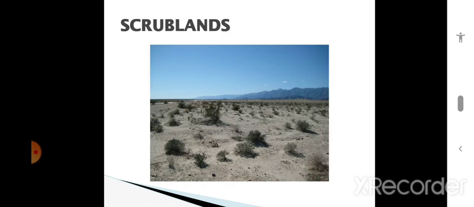Next division is scrublands. Scrublands means thorny shrubs, and the shrubs grow in the dry regions of the world. That is called scrublands. We can see them in places like deserts. In the desert area we can see some thorny shrubs and shrub type of vegetation. That's why it's called scrublands.